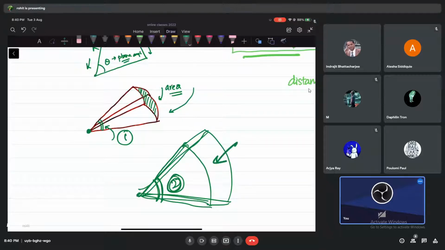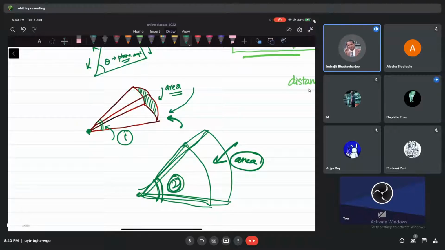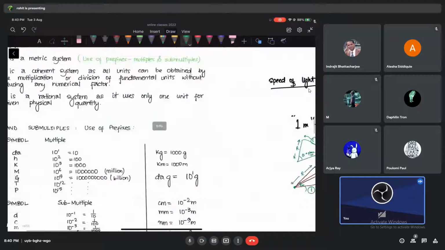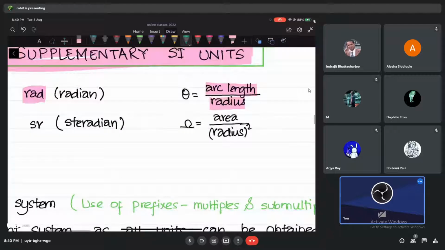It's a bigger area here. Yes, area is big, sir. Okay, and here we have a smaller area, and the angle here is small right now. Okay, no problem with that. But do you understand the difference between angle and solid angle? Yes, sir. Okay, here also we have a radius, by the way, because this is like an arc here. The definition of solid angle is this, guys: you take the area, don't take the arc length, we take the entire area, and when we divide, we don't divide by radius, we divide by what? Radius square. That's how we get it.